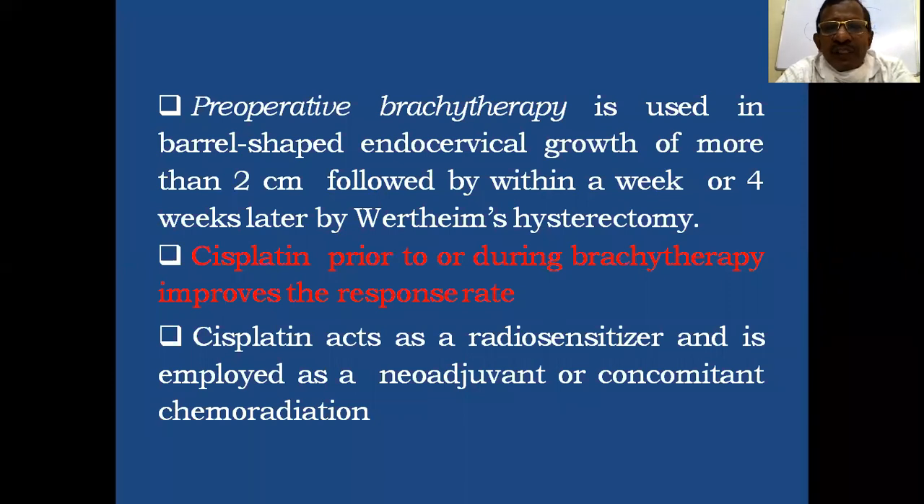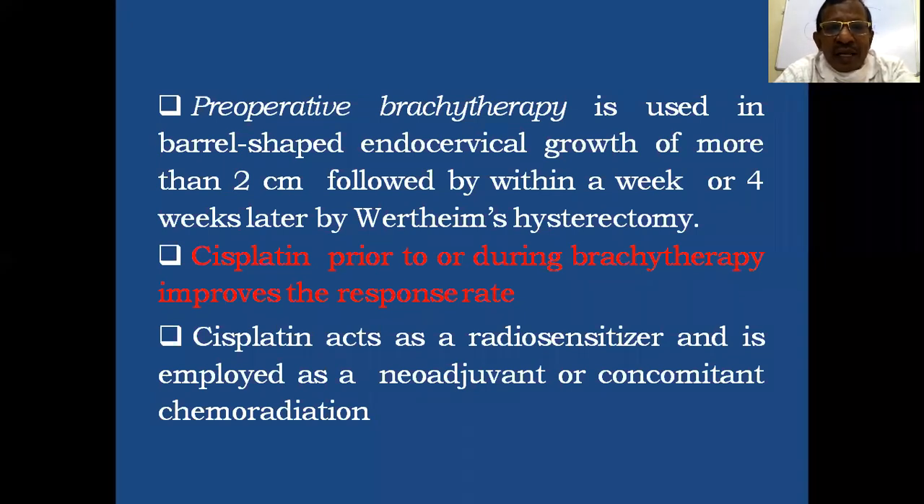Preoperative brachytherapy is used in barrel-shaped endocervical growth, where spread is more common. In the case of barrel-shaped endocervical growth of more than 2 centimeters, preoperative brachytherapy is given first, followed within a week or 4 weeks later by Wertheim's radical hysterectomy, the treatment of choice in early cancer cervix.